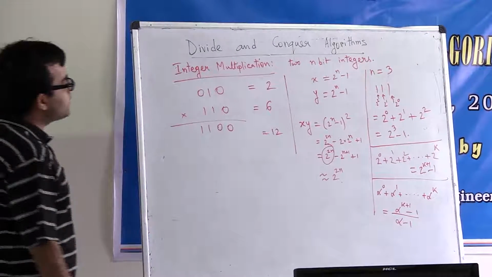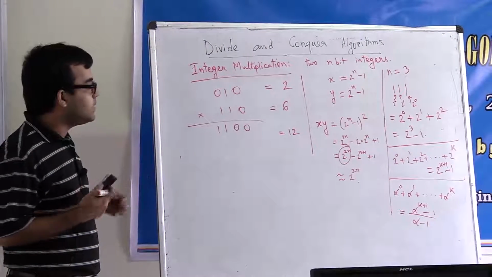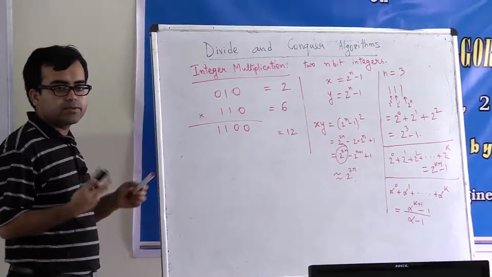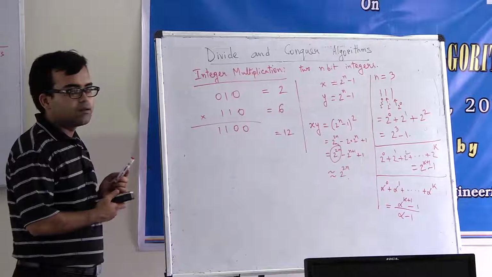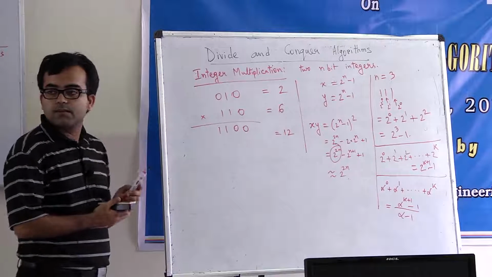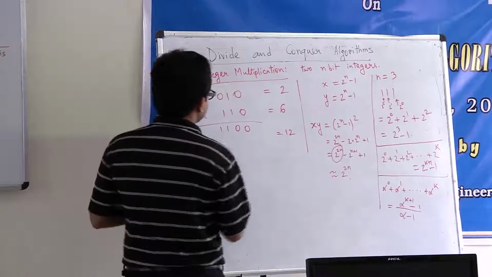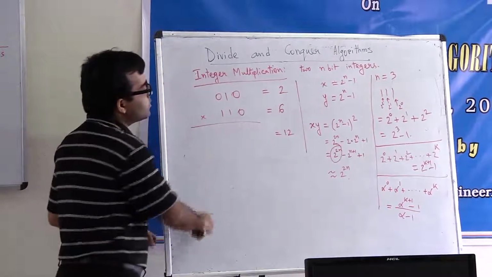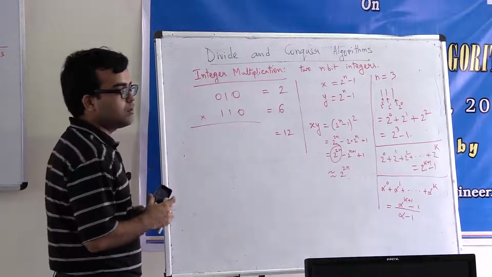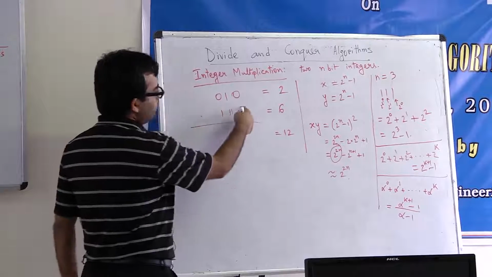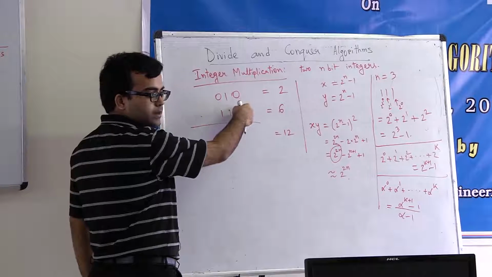So here is the point. How will you multiply n-bit integers? What is the most simple algorithm that comes to your mind? Array multiplication, correct. So for example, how will you do this? Just the way you were taught multiplying two decimal numbers in school. So you first multiply this entire thing by 0, correct?